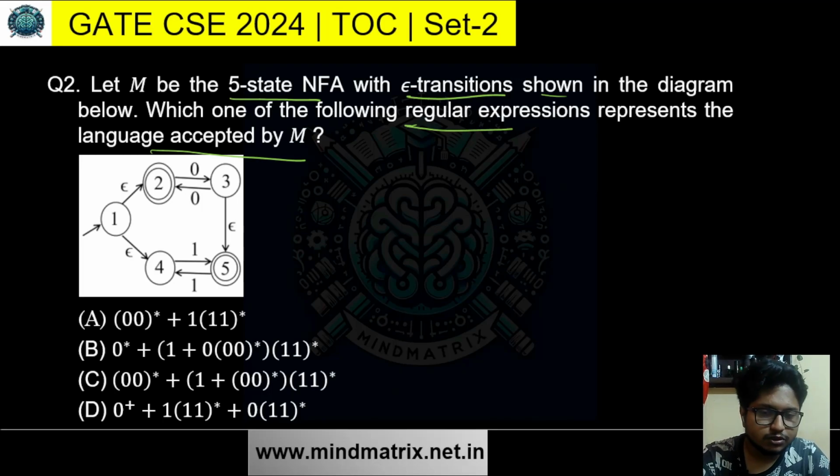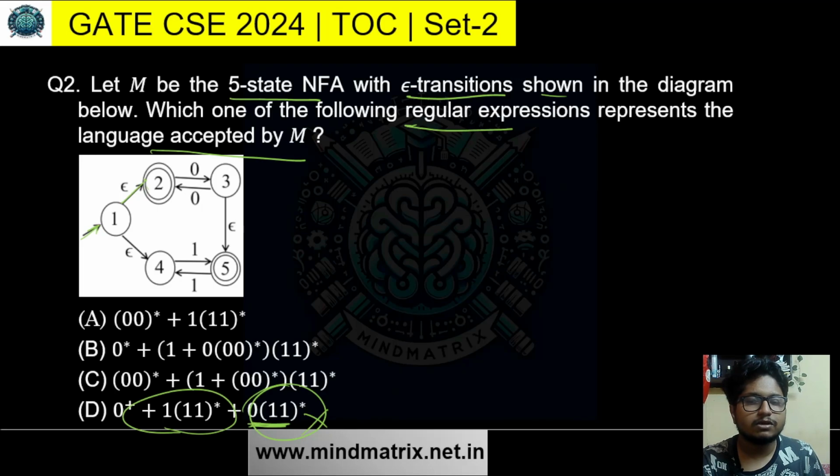Okay, as usual I can see a few things. First talking about this one, D: (0 1 1) whole star. First let's see, is the null string accepted in this NFA? For sure, this is the starting state. Null string goes to 2. 2 is the final state. Okay, so the null string will be accepted. Can you generate the null string from this part? No, because 0 has to be there. Can you generate the null string from this part? No, because 1 has to be there.